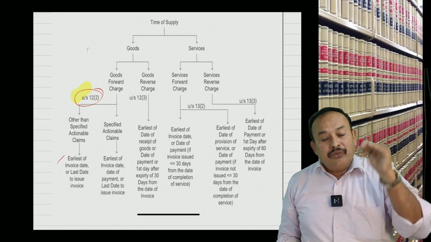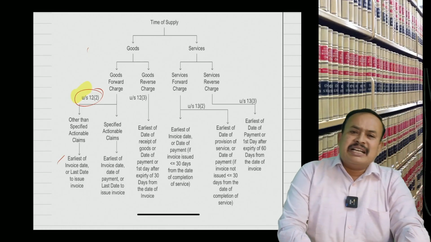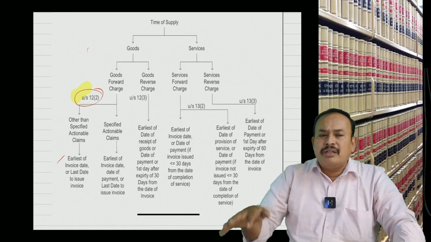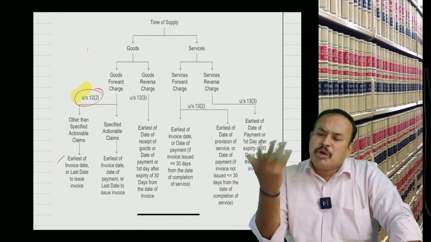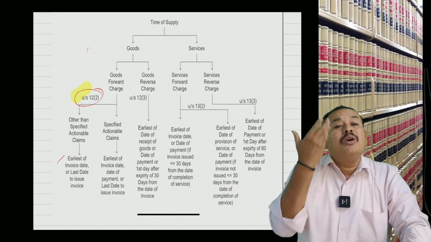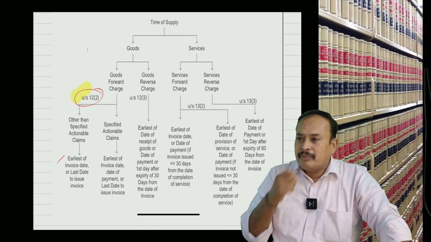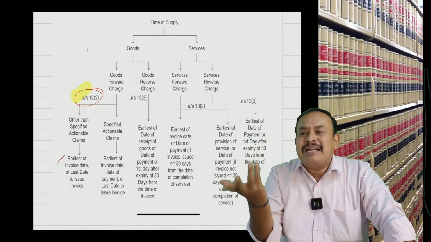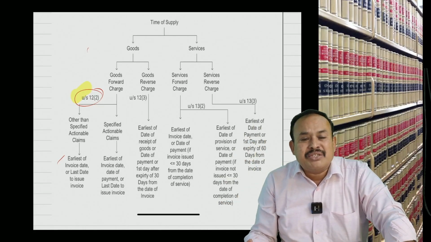Clear? Further, sir, there is a supply without movement of the goods. How is it possible? Why not possible, sir? Supply takes place even without movement of the goods. What do you mean by this?